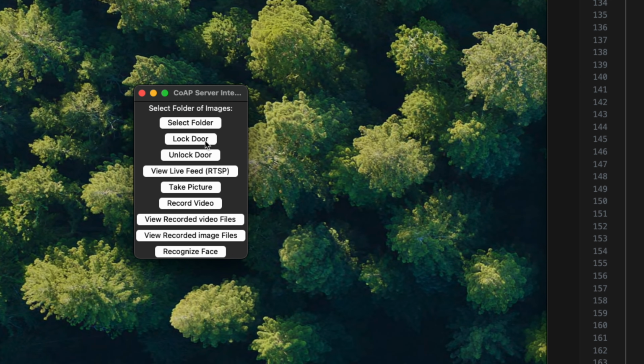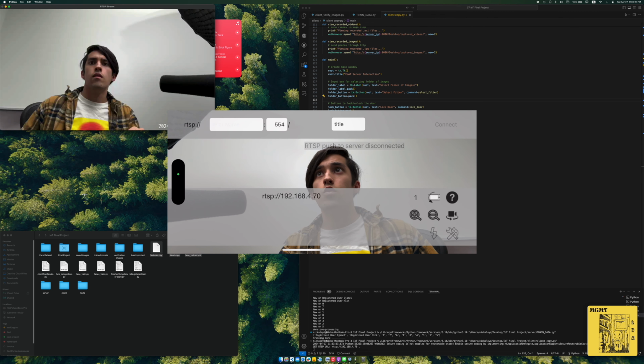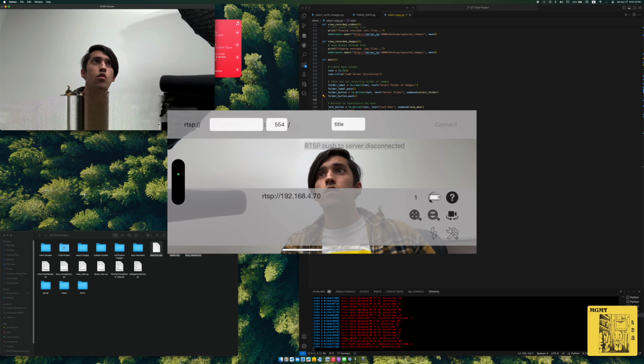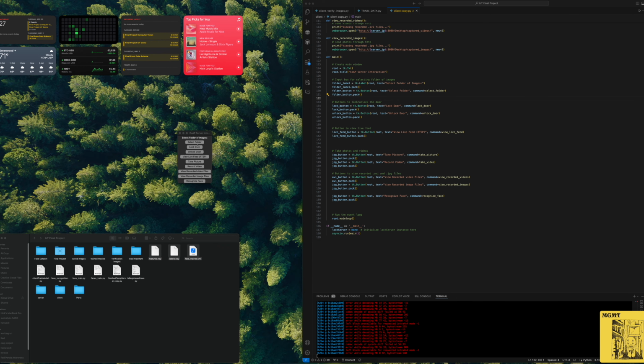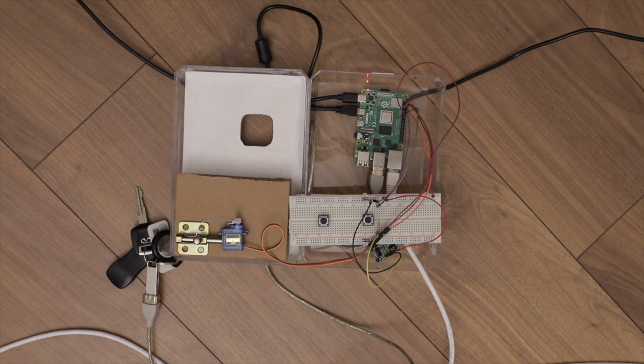So each of these are different features that I can do. So I can view the live feed. So let's do that. And this shows a live feed of the camera. So that is good. So I can also lock the door. Let's see. Yeah, it's unlocked right now, so I will lock it. There we go.